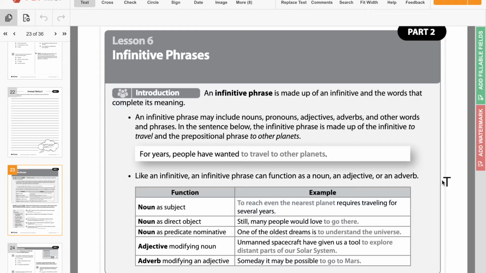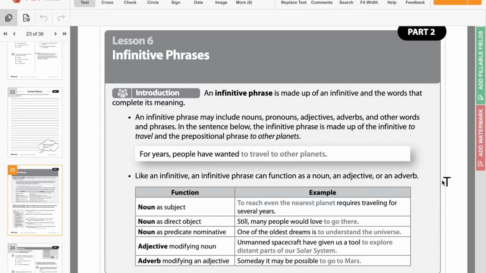Noun as a predicate nominative. A predicate nominative, if you've forgotten, is something that renames the subject. So it's just another way to refer to the subject. So in this case, it says one of the oldest dreams is to understand the universe. Their oldest dream is to understand the universe. They're the same thing. Oldest dream and understanding the universe are the same. So that's what it means when it says predicate nominative, because it renames the subject. It's the same thing as the subject, basically. So, to understand what? The universe, that's how we finish off the phrase.